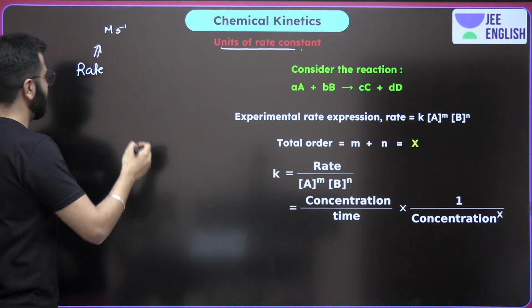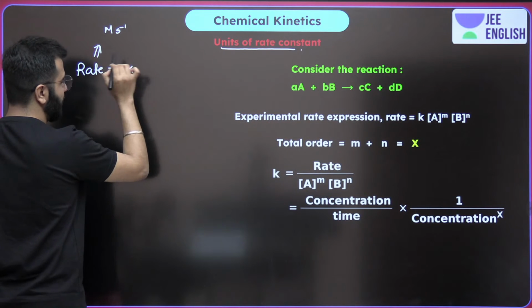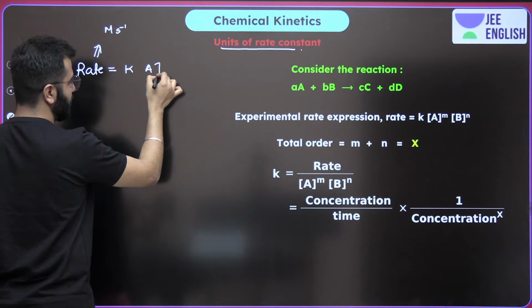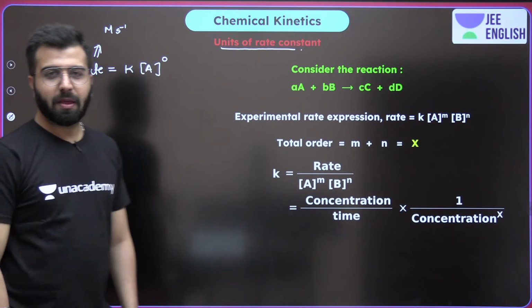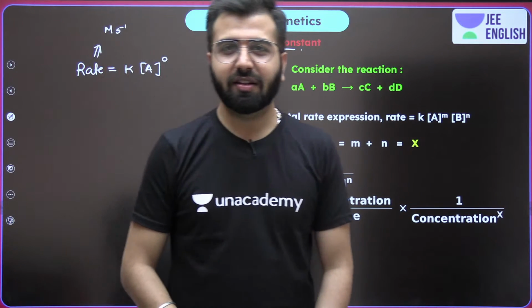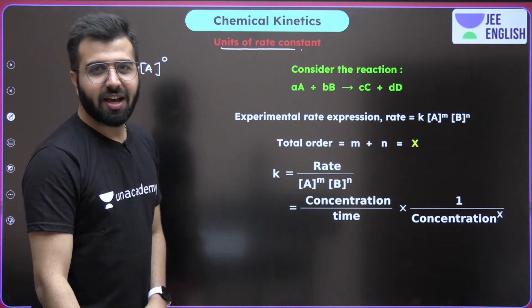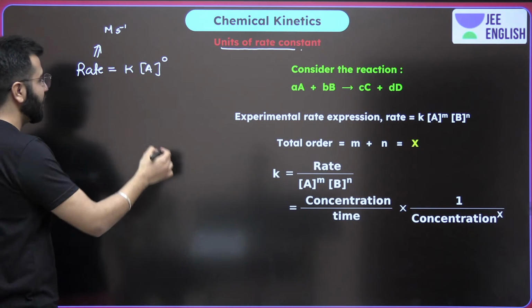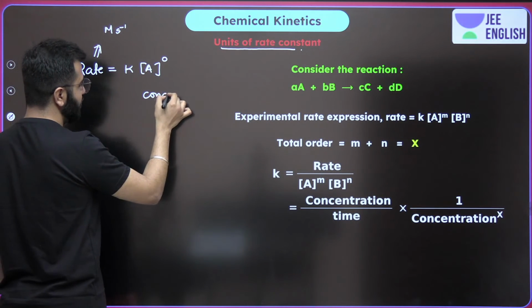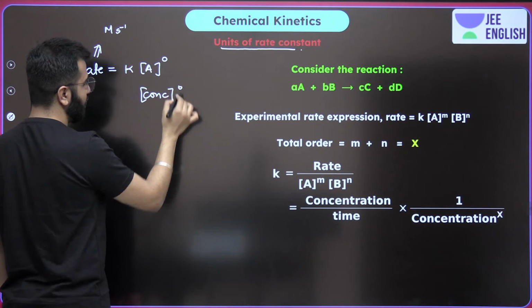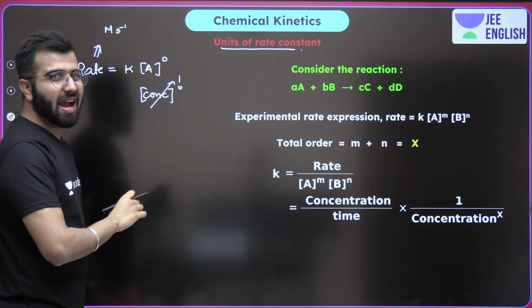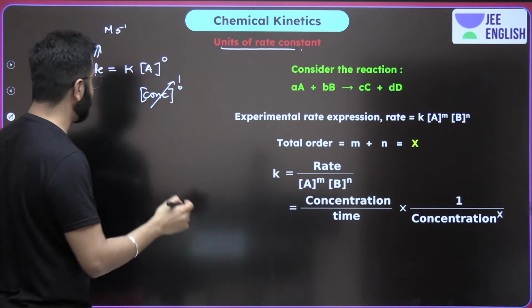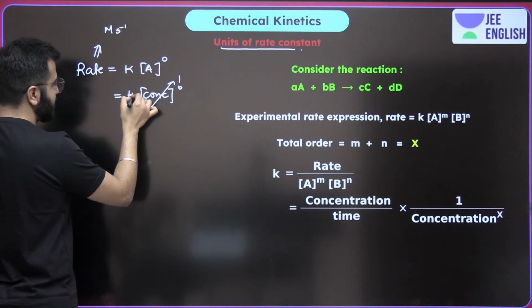Now, you should remember, whenever I'm writing rate is equal to K, and there is concentration which has power 0, what is the order of the reaction? Zero order, correct? Now guys, pay attention. Concentration raised to power 0 becomes 1, just 1, dimensionless. We have K, the rate constant.